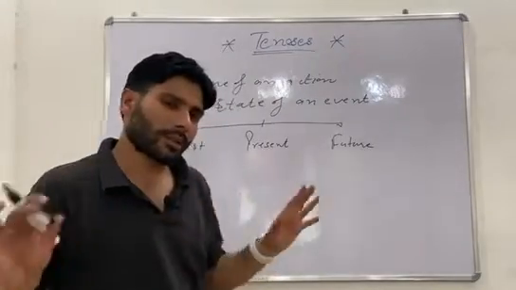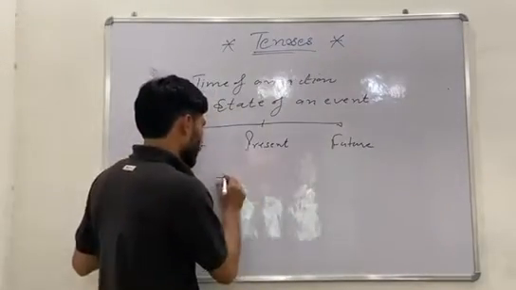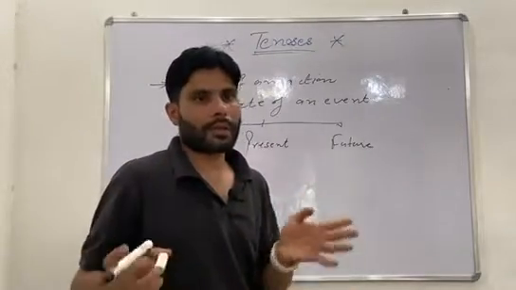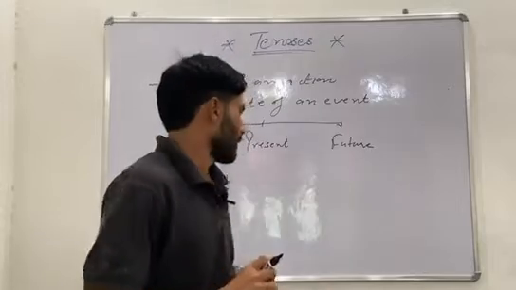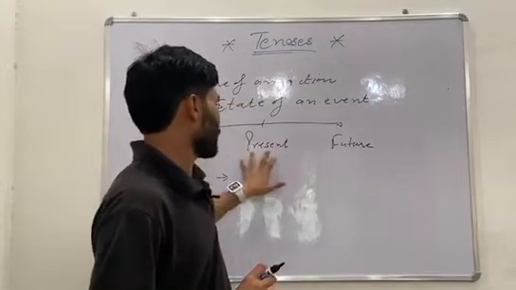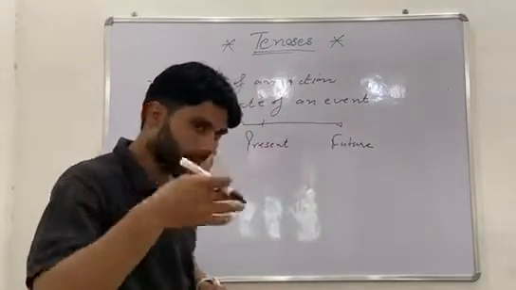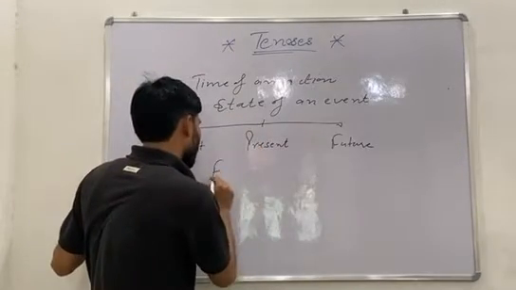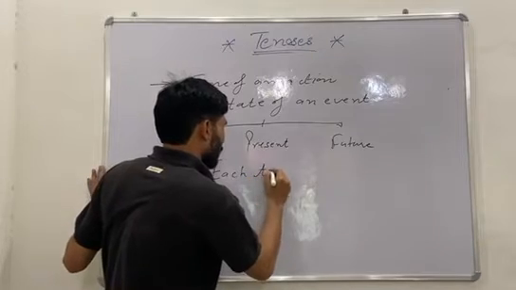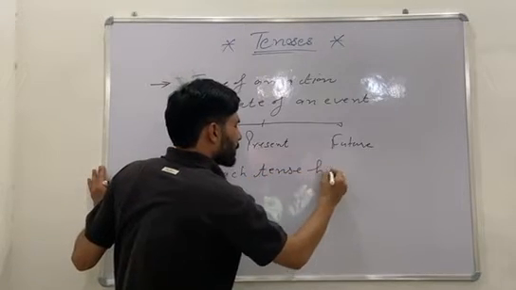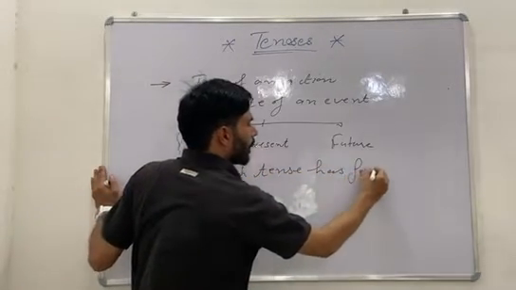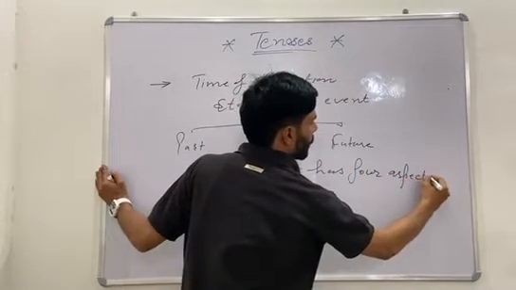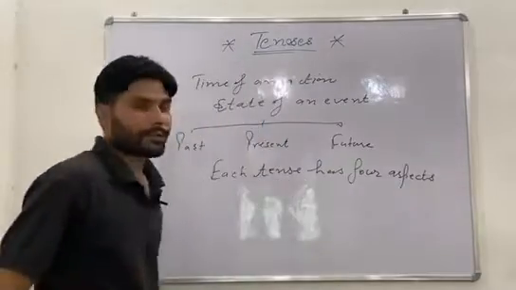So it is not about the happening of an action, it is just about the taking place of an action in different time zones. So let's discuss past, present and future. Each tense has 4 aspects.